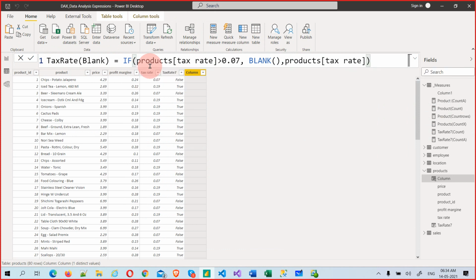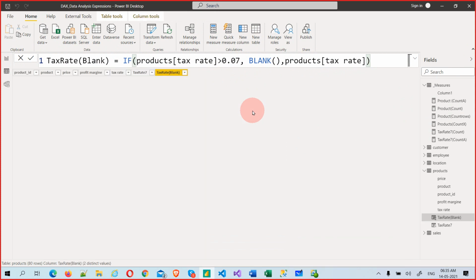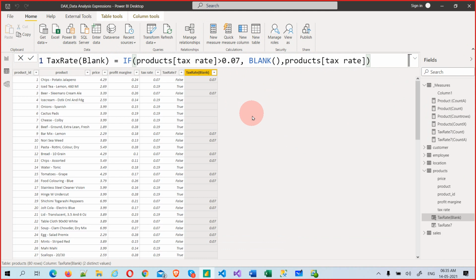See, what does it mean? Wherever it is greater than 0.07, they only come in as blank, otherwise all the remaining come as zero, something like that. Let's see how this will result. If you don't understand the logic, just experiment and see, you can just change it. If you don't like the result, see, all the remaining are blanks, only 0.07 is coming. If you want vice versa, you can just change the condition.